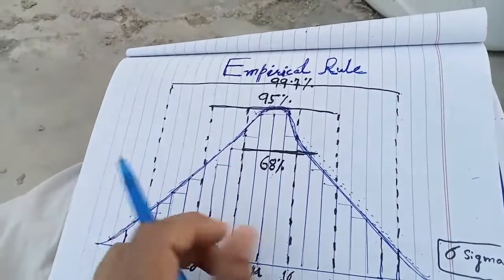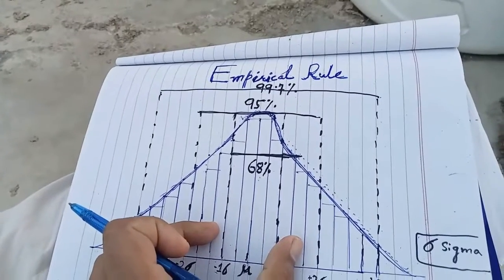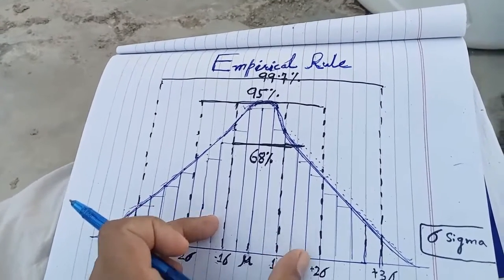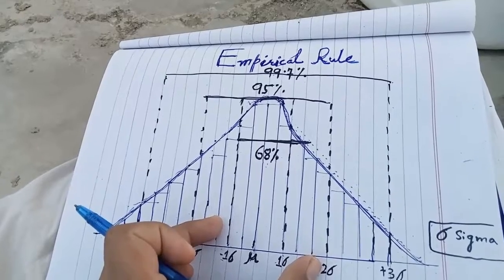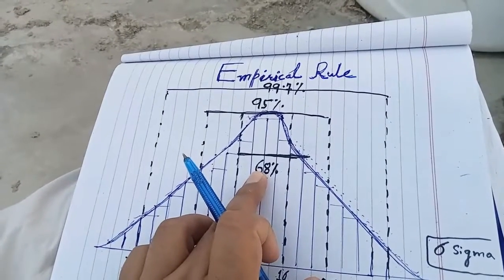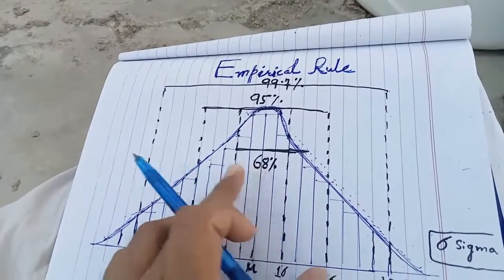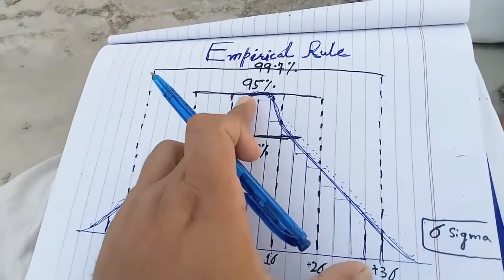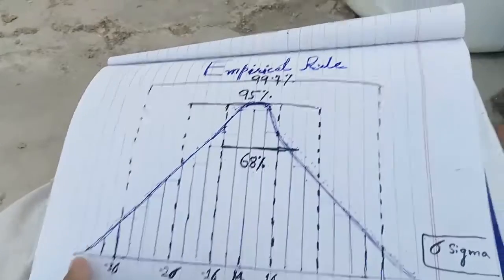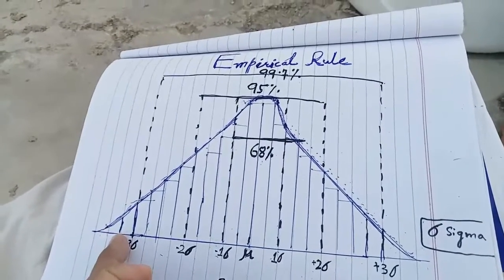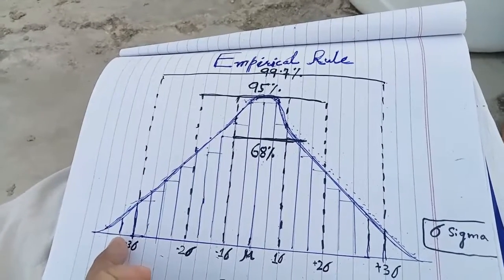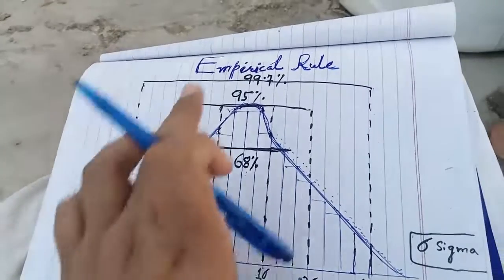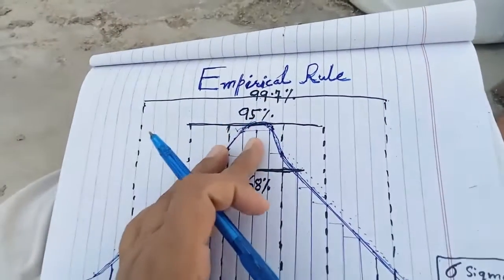Within 1 standard deviation, the data represents 68%. If the spread is 2 sigma or minus 2 sigma, it represents 95%. If the spread is 3 sigma to minus 3 sigma, it represents 99.7%.